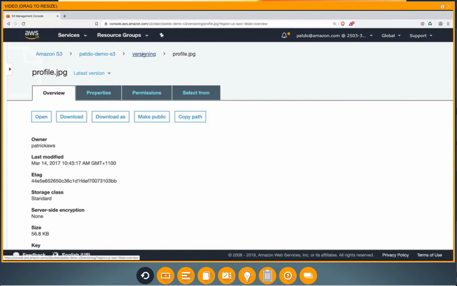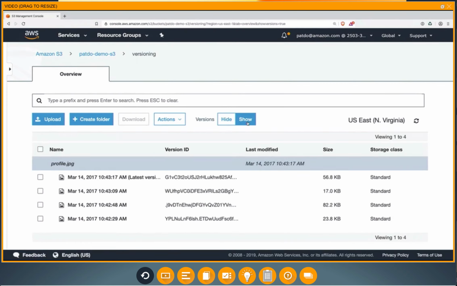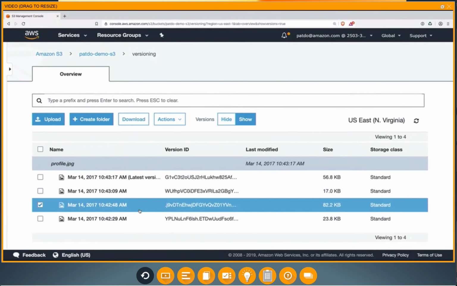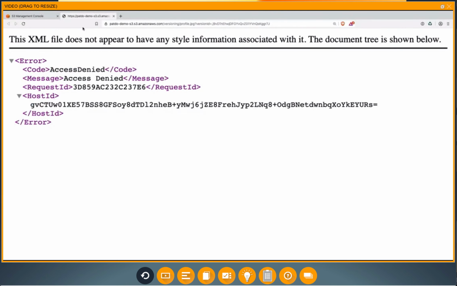Now, another cool thing about S3, right? While we're sitting here, S3 supports versioning. It's not turned on by default. You have to turn it on if you want it. In this case, we see one image here, in which we only see the current one. But what we can do is click Show Versions here, and I can download older versions of this image. I think there's a fun one from here. I think this is a picture of me back when I was in college. All right, so we can go and open that up.